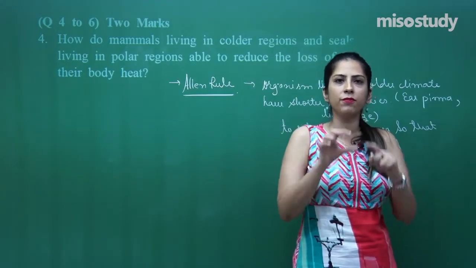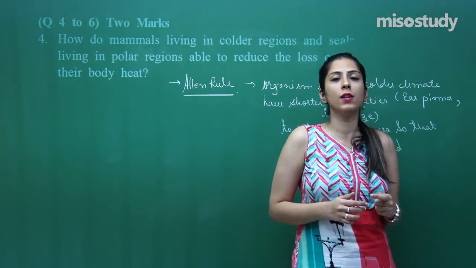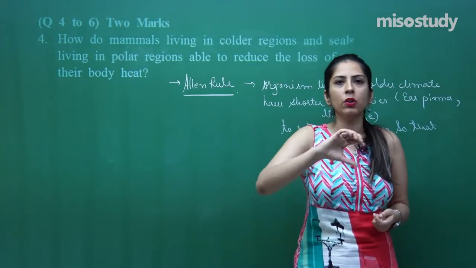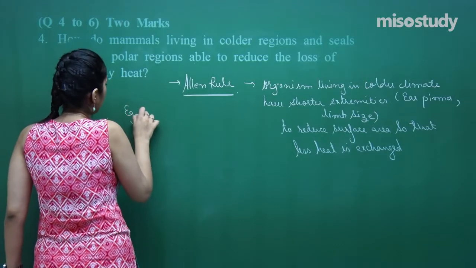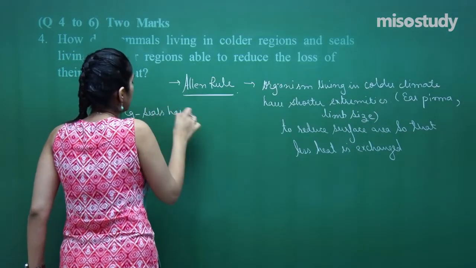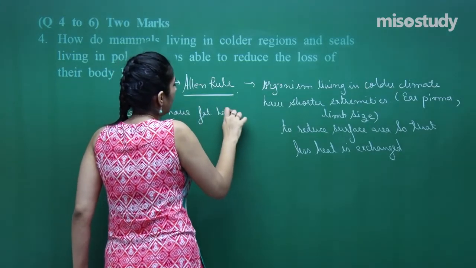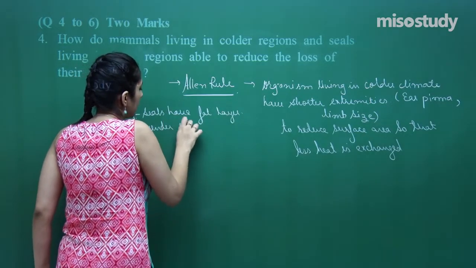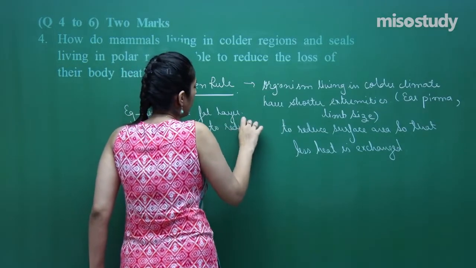That is the presence of a fat layer. When you see under the skin, a fat layer is present which is called blubber, so that overall the heat should not get exchanged. For example, in case of seals, they have a fat layer under the skin, that is called blubber, to reduce heat loss.